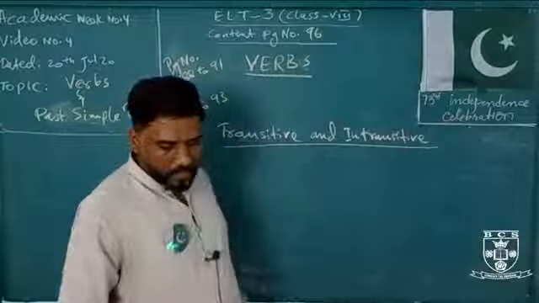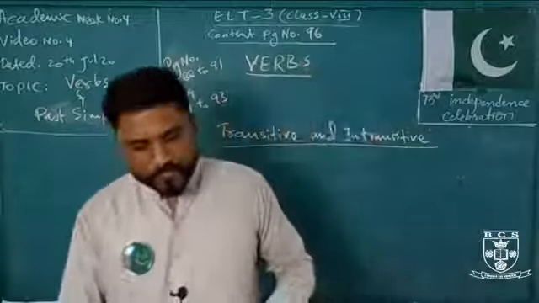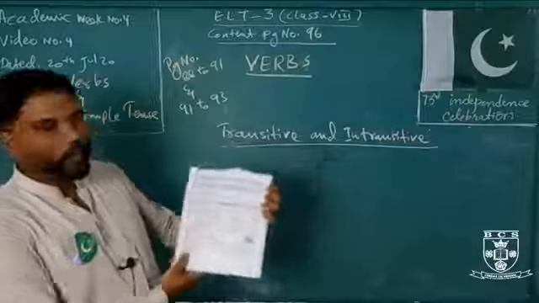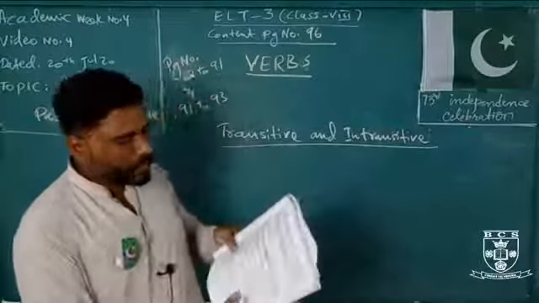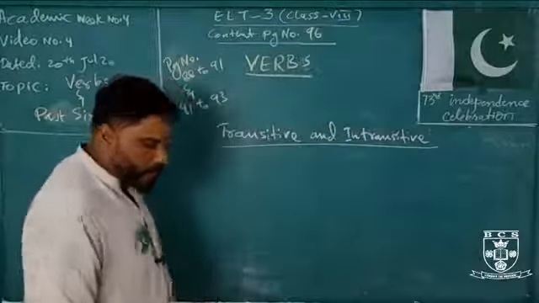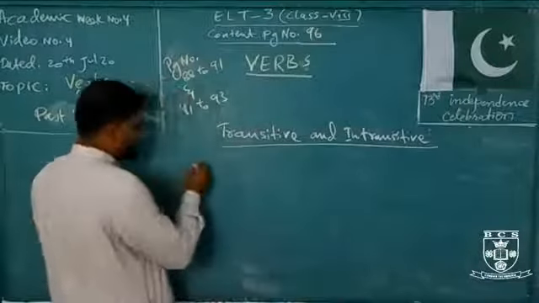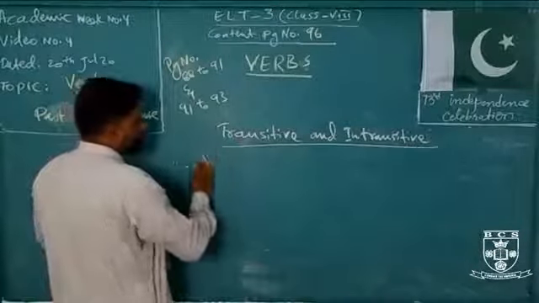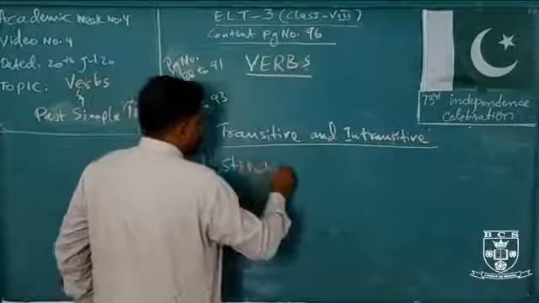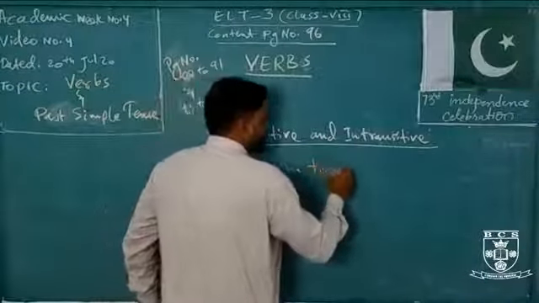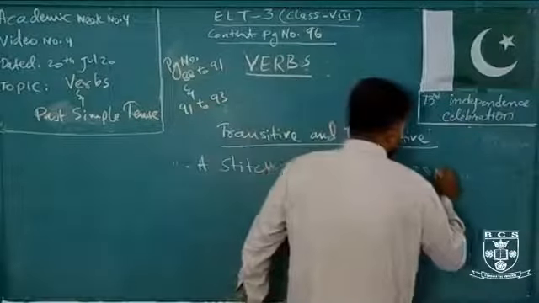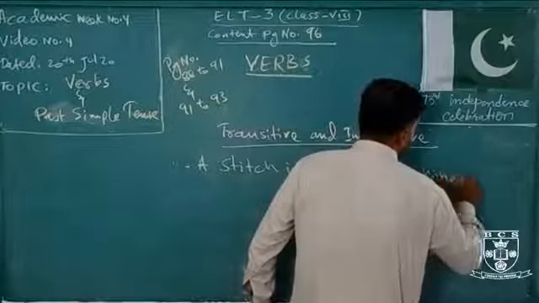I have to tell you at page number 93, exercise number 1, there you can see, question number 1: a stitch in time saves 9.